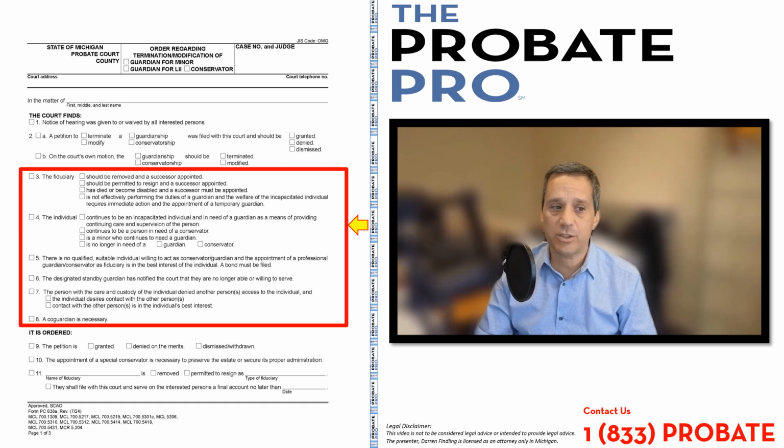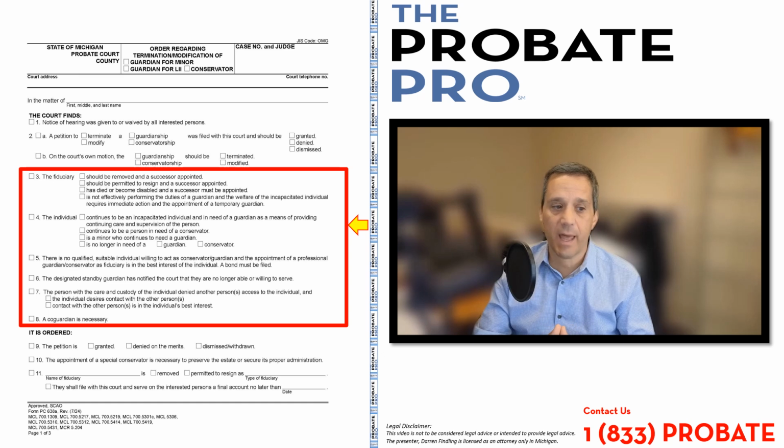Paragraph 3 is whether the court has made a finding that the person should be removed and a successor appointed. They should be permitted to resign and a successor appointed. The person may have died who was serving as the guardian, or that the person serving in that role is not performing their duties appropriately, and it's a need for a temporary guardian to be appointed. Paragraph 4 provides for similar options here based on the circumstances of what has been presented before the court.